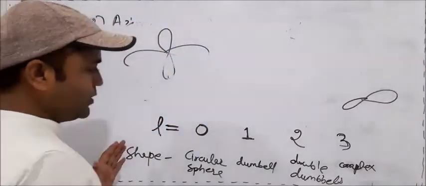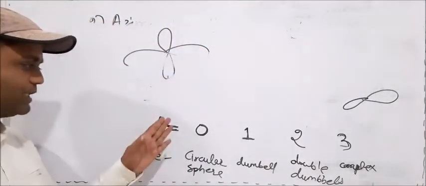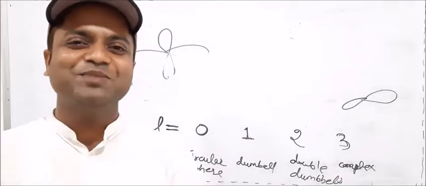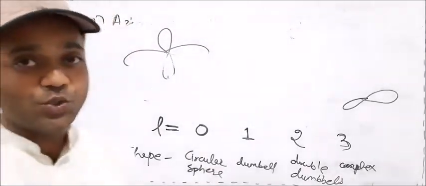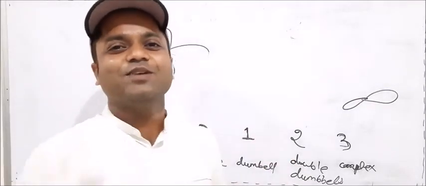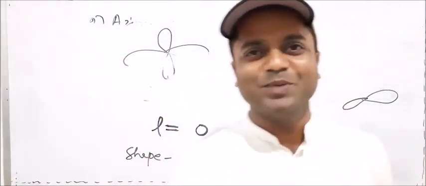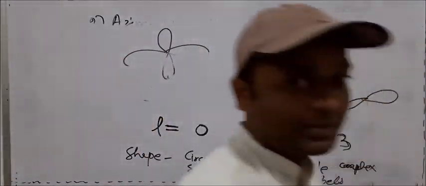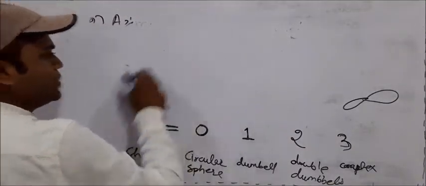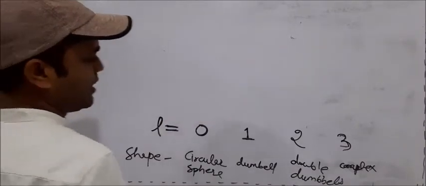So it is all about the azimuthal quantum number 0, 1, 2, 3. When azimuthal quantum number is 0 the shape is circular, when it is 1 the shape is dumbbell, when it is 2 the shape is double dumbbell, and when it is 3, leave it, even stop imagining it, it is so complicated, I also have not been able to imagine it so far. Okay, so according to the azimuthal quantum number they give names to the orbitals.